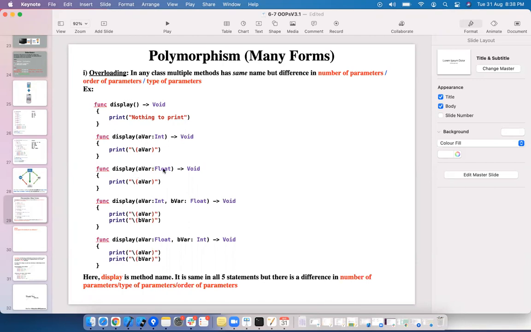Here, if you see, the type is different. Here an integer is the input argument. Here a float is the input argument. That means the types of parameters are different. Here int type, here float type, and then order of parameters.